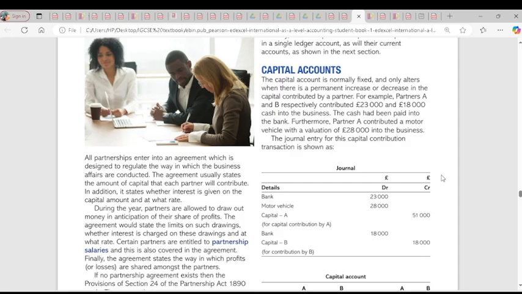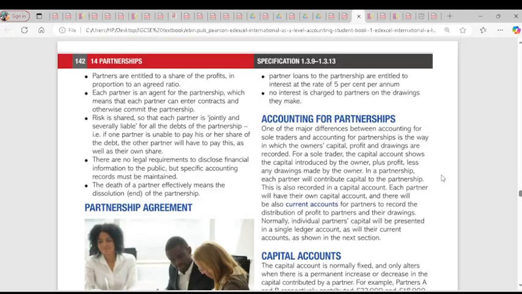In as much as you're not going to get interest on capital invested, you're not going to pay interest on cash withdrawn from the business. Is it clear? That is what we call drawings. Is it clear? So that takes us to accounting for partnership.